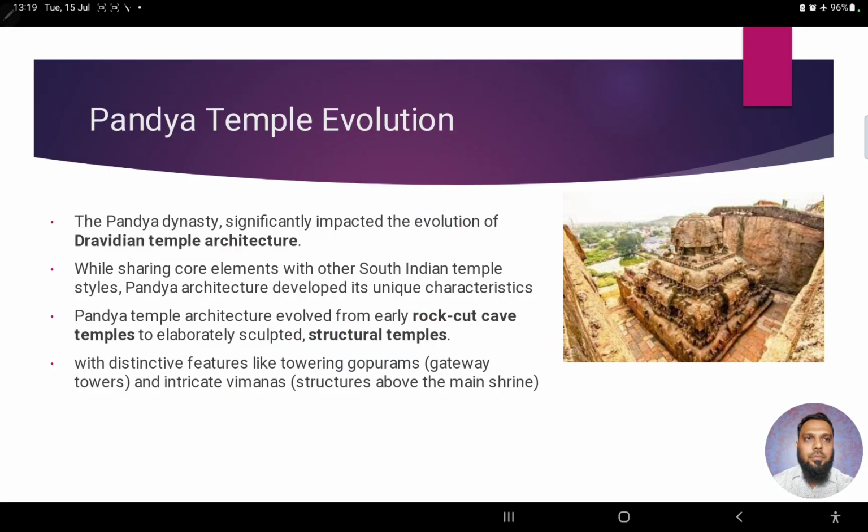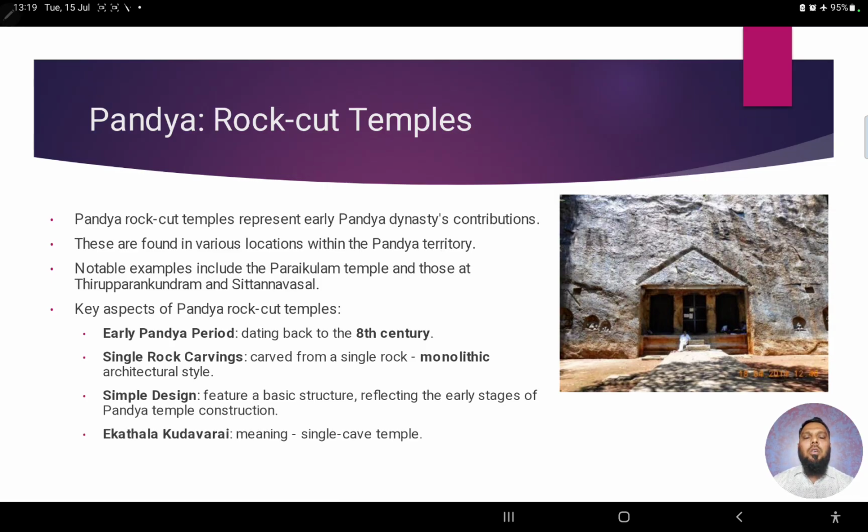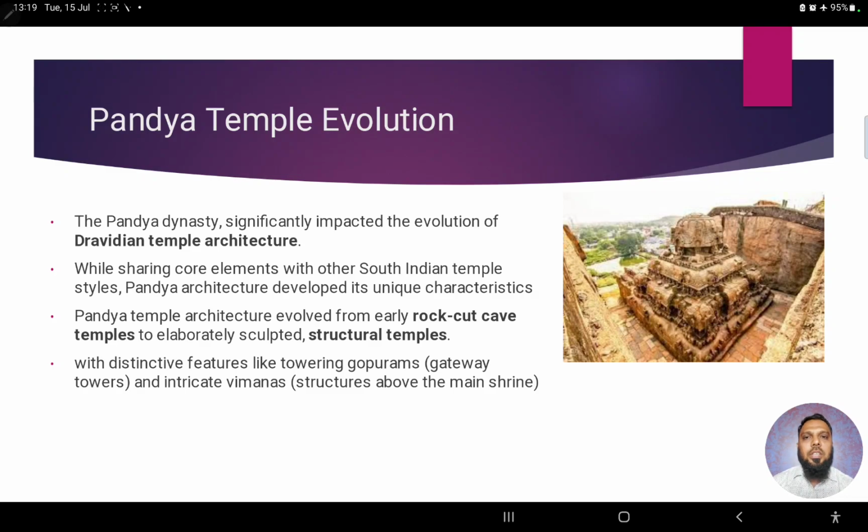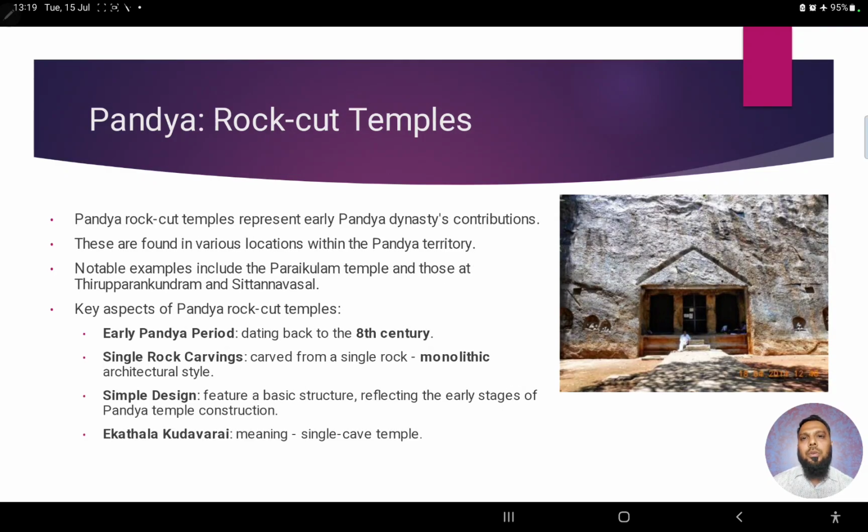We'll see them, right? So, what are the rock cut temples that they have made, right? In the previous slide, also you can see the picture is of a rock cut temple, and in this side also you can see it's a rock cut as well as a cave temple. So, now we'll see Pandya rock cut temples are present. Basically, they represent the early Pandyan dynasty's contributions. Major examples include Paraikulam temple, Tiruparankuduram temple, and Sittan Vasal temple.